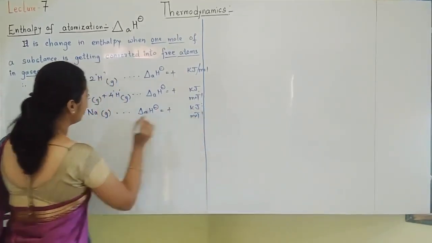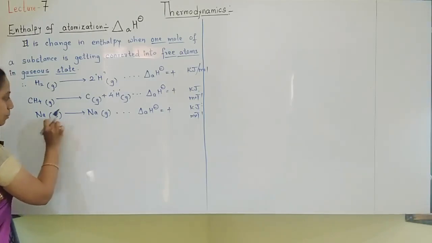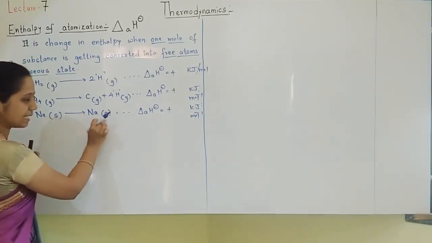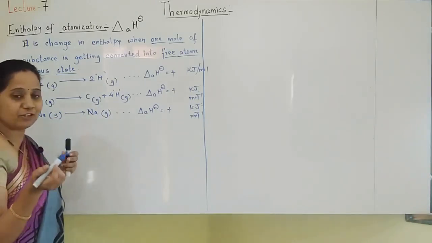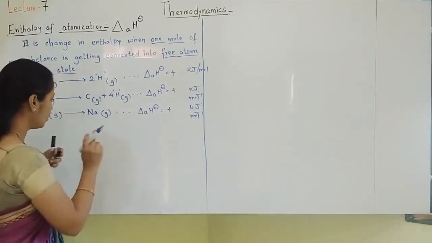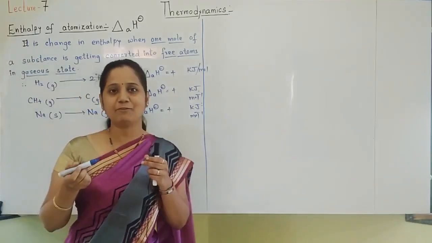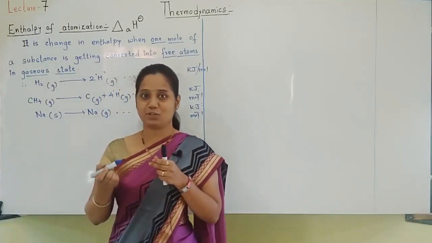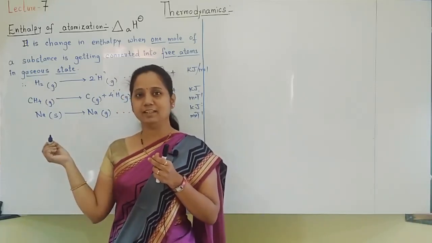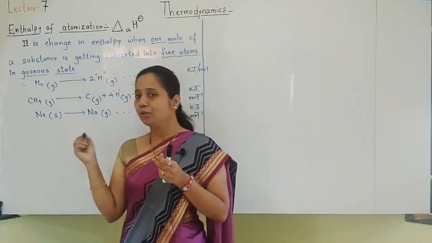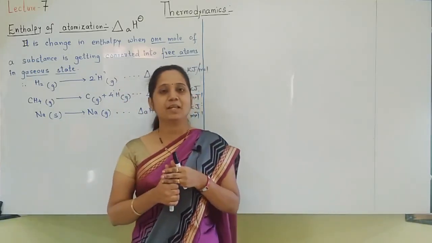In case of sodium, this is the equation for enthalpy of atomization. The atom only remains, but it goes into the gaseous state. This is the same example which I taught you in the previous lecture. Solid is directly getting converted into gas, so this is also an example for enthalpy of sublimation. There also you can write this example. Okay, so this was all about enthalpy of atomization, students.